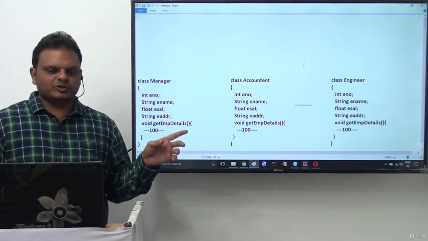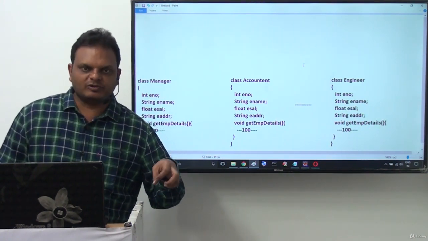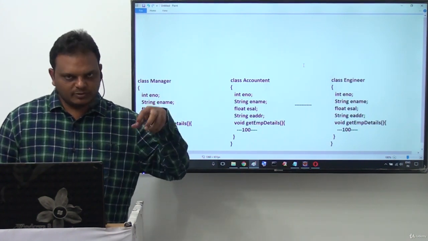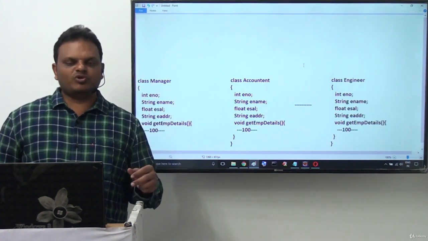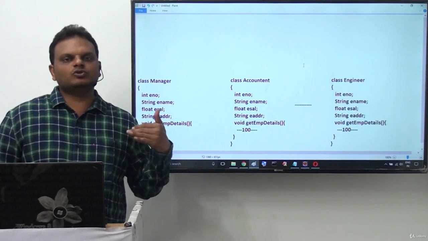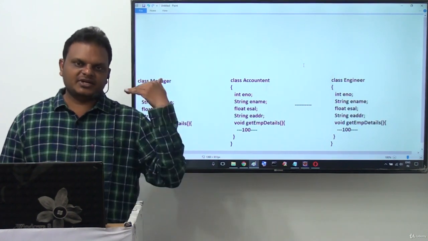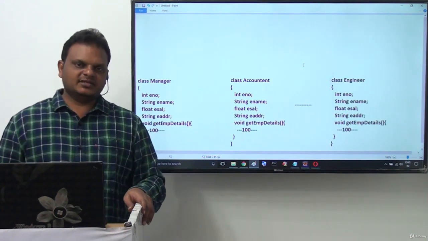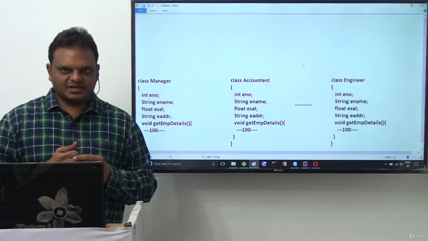If you want to reduce the duplicate code, then we have to provide code reusability. If you want to achieve this code reusability, then we have to go for inheritance relationship. Right, sir. How are we going to define this inheritance relationship now?